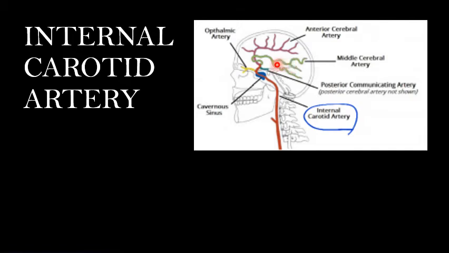Here you can see besides that the posterior communicating artery. ठीक है, posterior communicating artery also can be seen, and besides that anterior choroidal branches also to the choroid plexus of lateral and third ventricles.